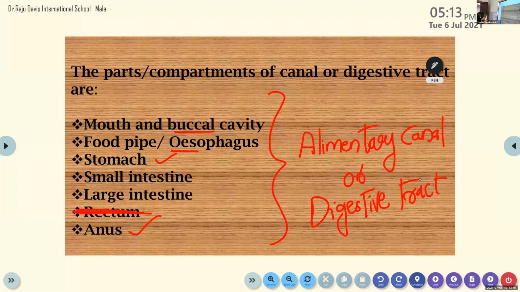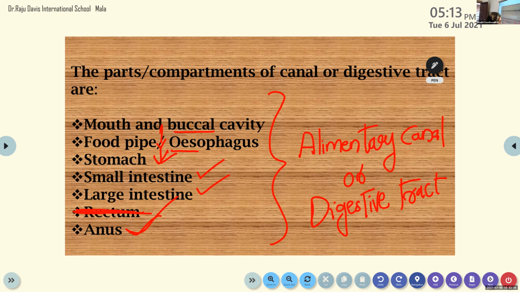What are the different parts? Mouth or buccal cavity. After that, the food particle moves through our food pipe or esophagus. Then it enters the stomach, then the small intestine, large intestine, and after that, the undigested food particle is removed with the help of the anus. So these different compartments together are known as the alimentary canal, or the digestive tract. Is it clear? Yes, ma'am.